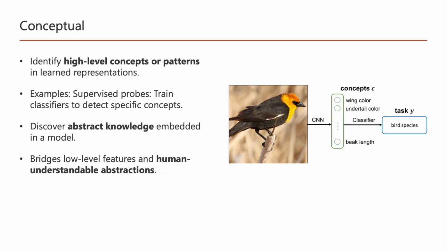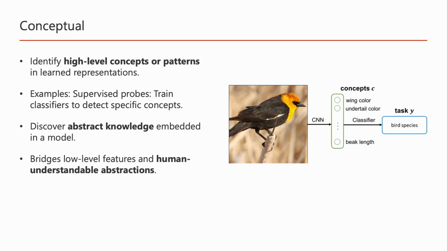And that takes us to something called concept-based or conceptual interpretability. A lot of methods around this came out around 2020. The idea here is: can we find high-level concepts or patterns in learned representations? So if we have a convolutional neural network and we have this input image here, can we learn some concepts that are easy to understand for a human? In this case, you can see we have concepts such as wing color and color of other parts of this image, which is a bird.